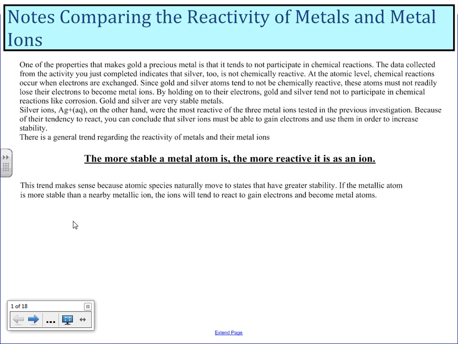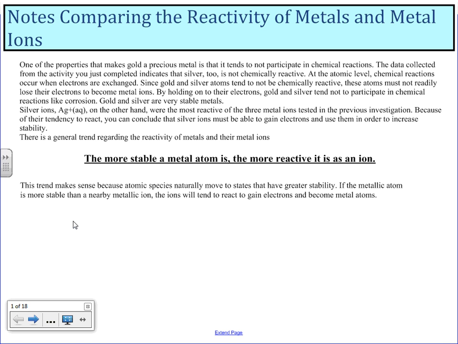Silver ions, on the other hand, were the most reactive of the three metal ions tested in the previous investigation. Because of their tendency to react, you can conclude that silver ions must be able to gain electrons and use them in order to increase their stability.